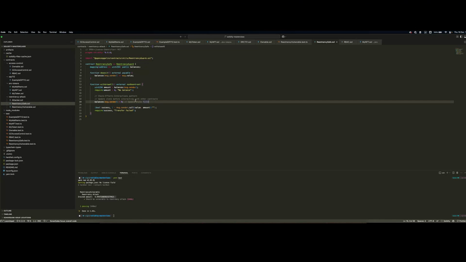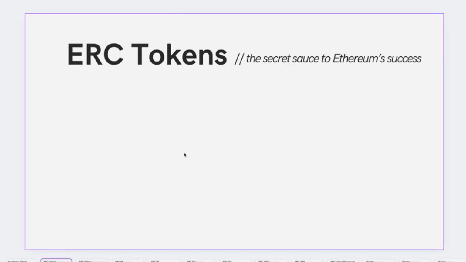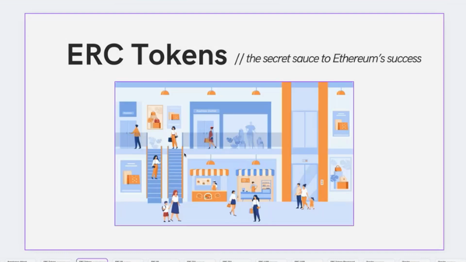Great, so this was the reentrancy attack explained, and these were the two key security measures I wanted to talk about, which are very common in Solidity exploits, together with other kinds of attacks, but they're more around the token standards. In fact, talking about token standards, let's look at what they are.